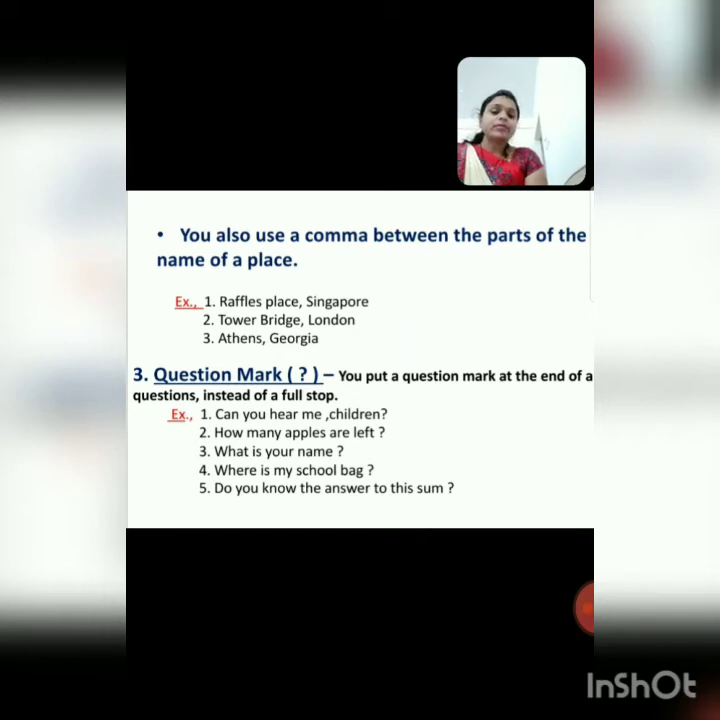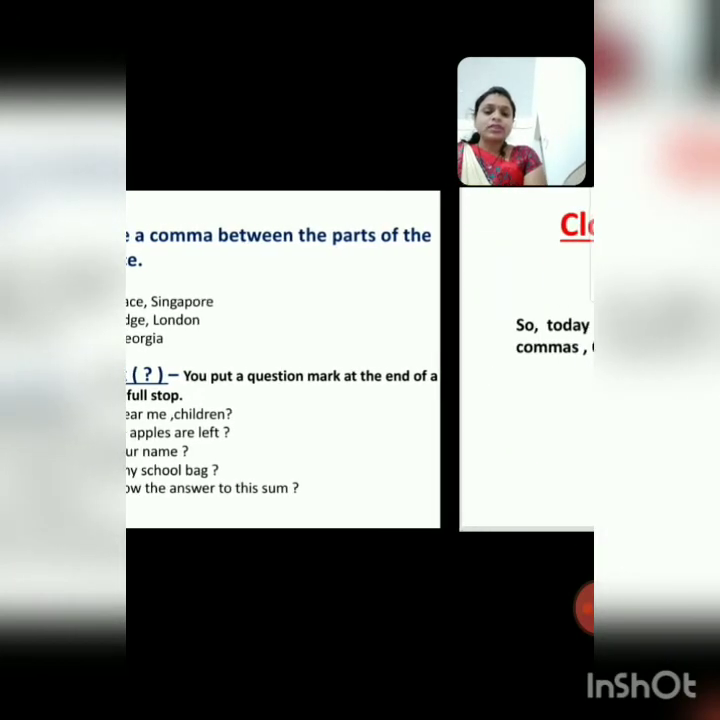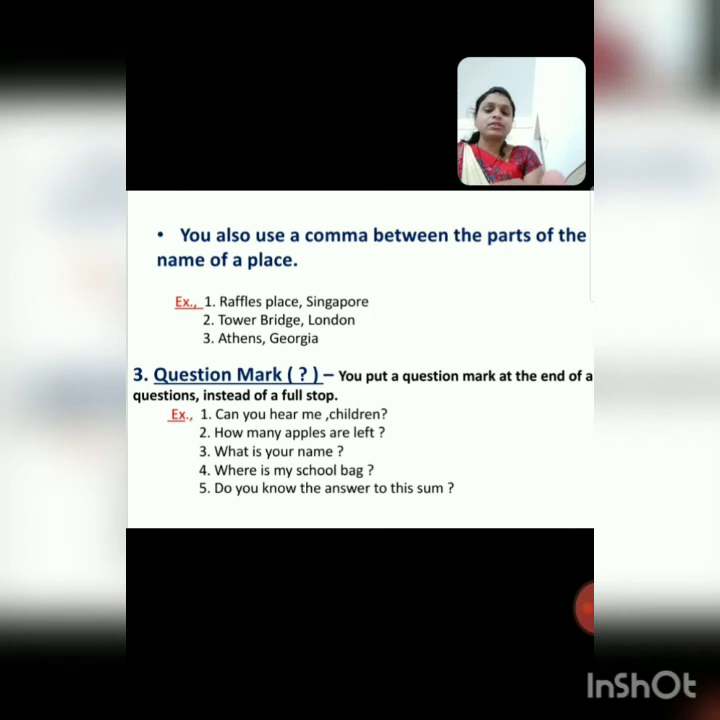Okay, now did you understand these punctuation marks? First, which punctuation marks did we learn today? The first punctuation mark is the full stop. Where do we put a full stop? At the end of the sentence. Which punctuation mark did we learn second?